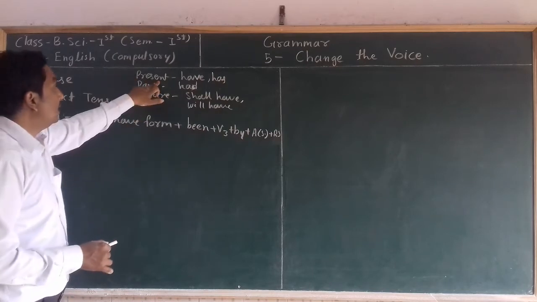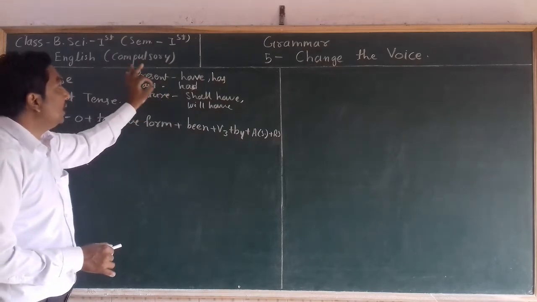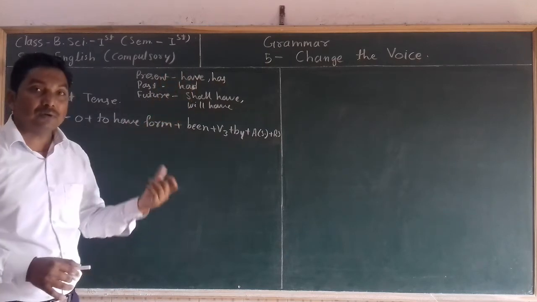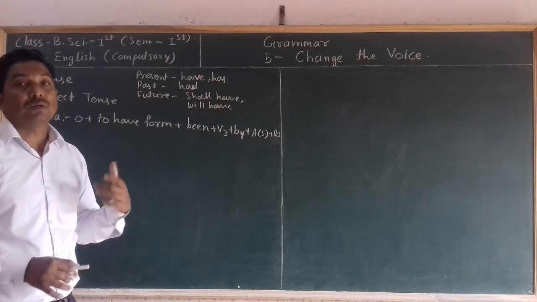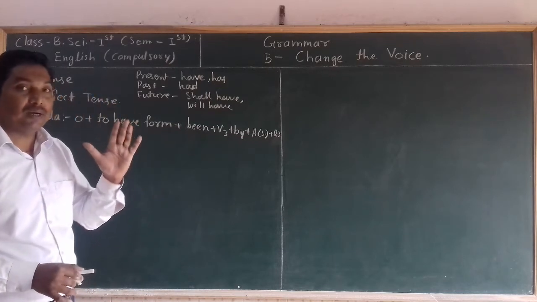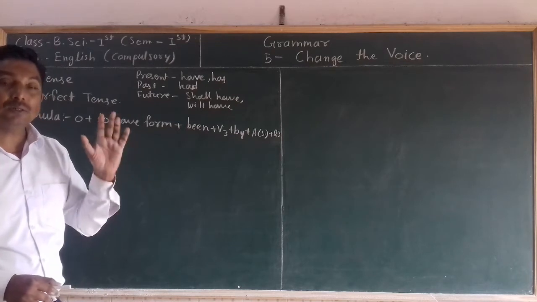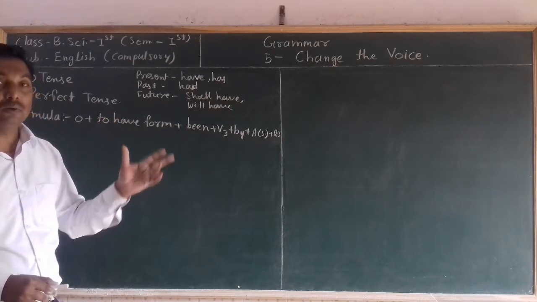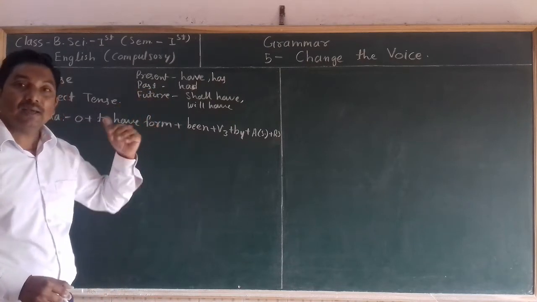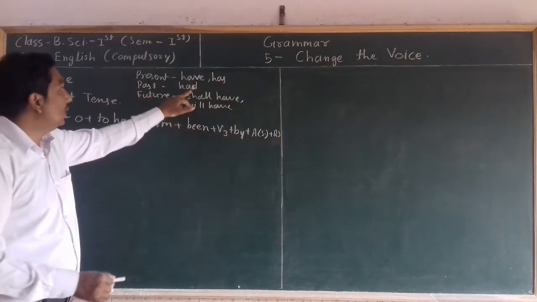If it is related to present perfect tense, quickly take in mind the to have forms have and has. After which subject we use have, after which subject we use has, this we have to identify quickly. If you have learned tenses very well, then you will know everything about it. In past tense, with any subject, we use only had.